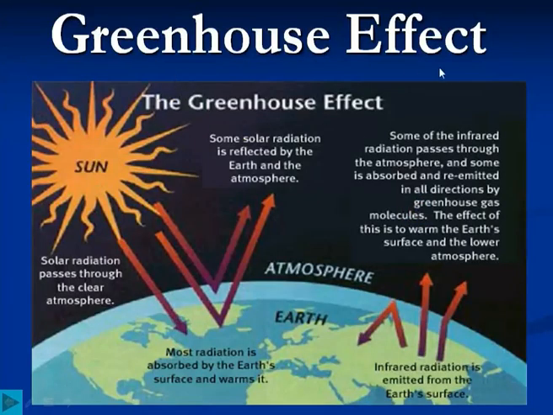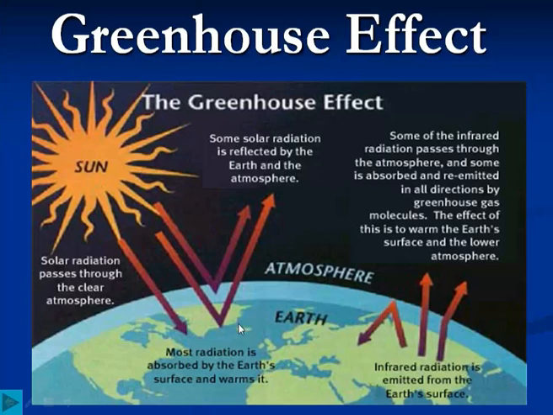So how does the greenhouse effect work? In this diagram we can understand exactly how it works. From the sun, the solar radiation passes through the clear atmosphere and reaches the surface of Earth. Most of this radiation is absorbed by the Earth's surface and warms it. All the stones, soil and seawater get heated because of these solar radiations.